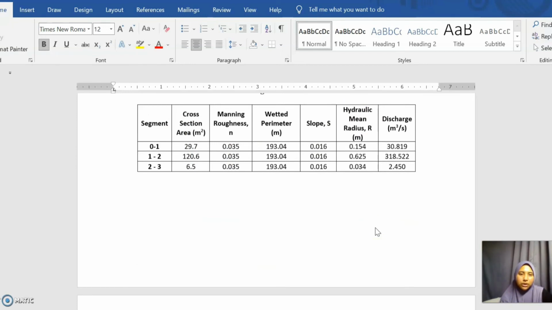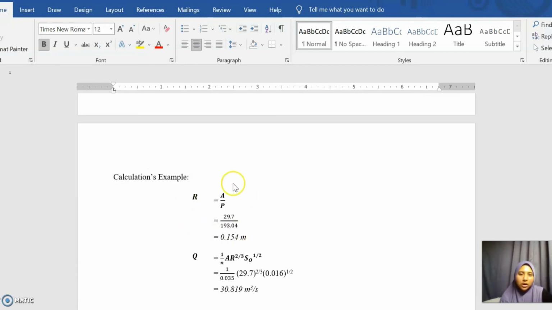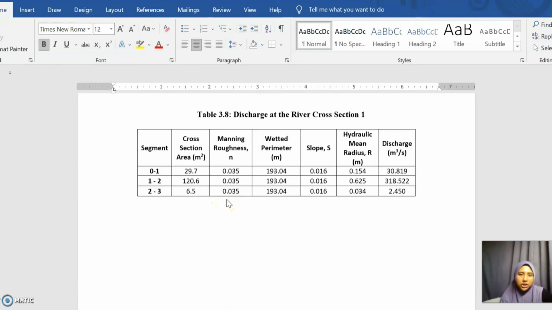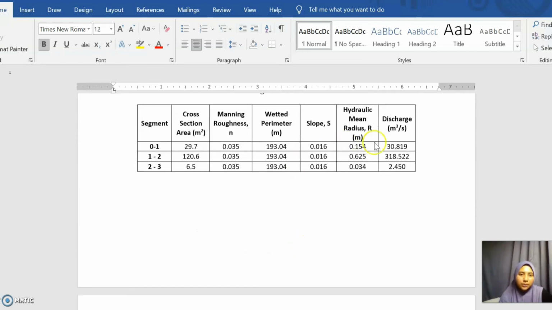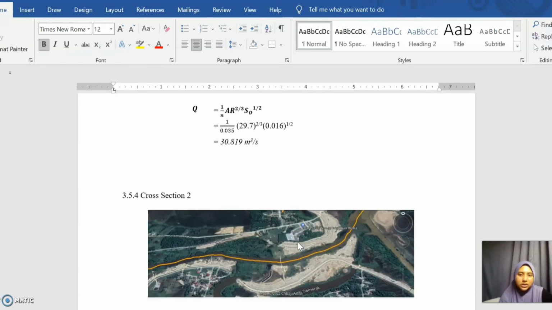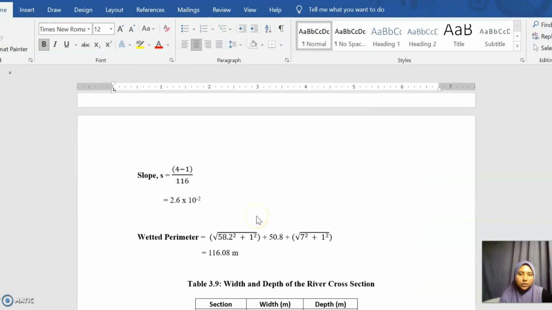And the hydraulic mean radius R, this is the formula R equals A over P, which is the cross section area over the wetted perimeter. And this is Q equals 1 over n, A, R to the power of 2 over 3, slope to the power of 1 over 2. So this is how to find the hydraulic mean radius and discharge. Same goes for cross section 2 and cross section 3.